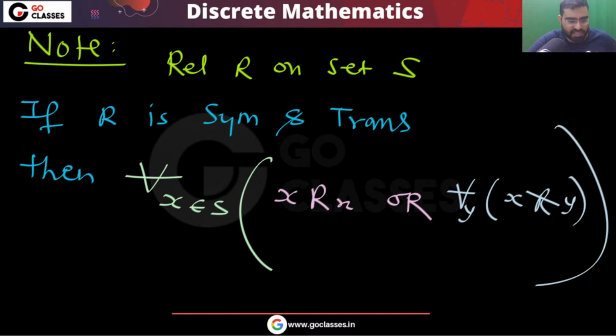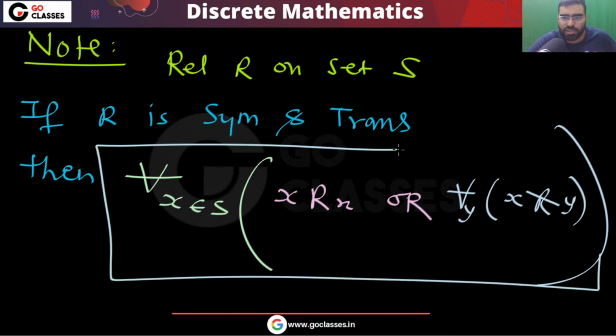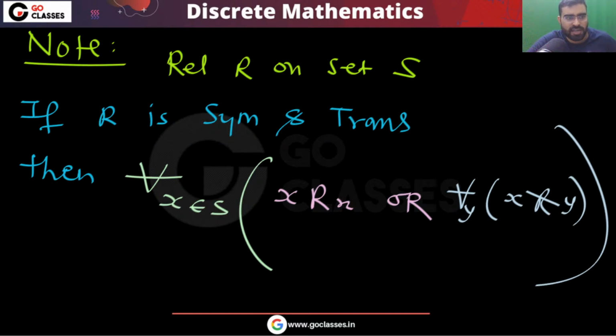Please tell me, did you understand this? Interesting, right? Yes or no? Once you write it in the format of first order logic, this becomes interesting. It becomes a good question for the GATE exam.